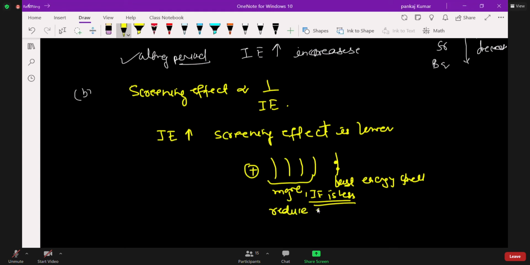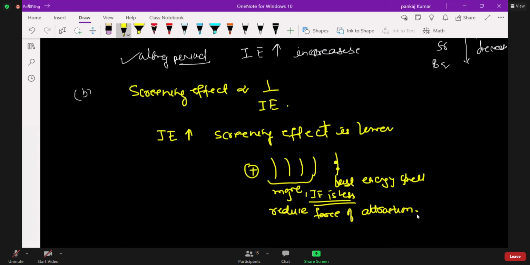Sir, along the period in the periodic table, does the size of atom increase towards the right? Screening effect is less. But only if size decreases will the ionization energy increase, no, sir? Sir, in any period, will the elements towards the right be more in size or less in size?